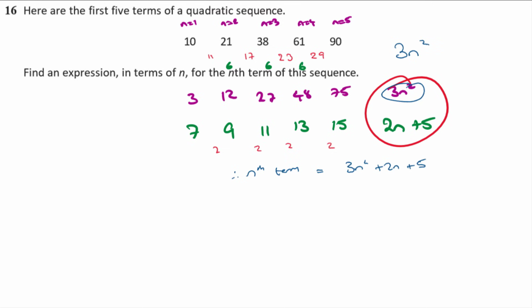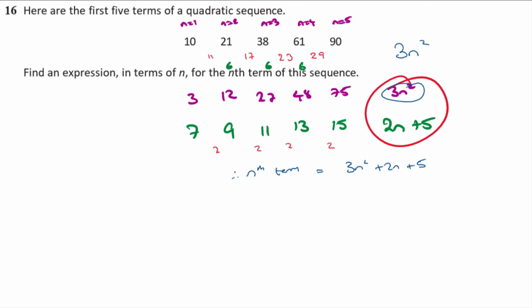When we're teaching this method, they rarely understand why you have to take the 6n, the common difference, and halve it, and that gives you 3n squared. They don't really make the connection. So I tend to teach it a different way. I use it with the general forms of a quadratic.